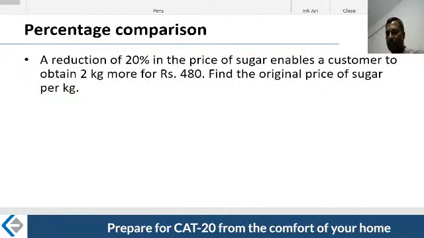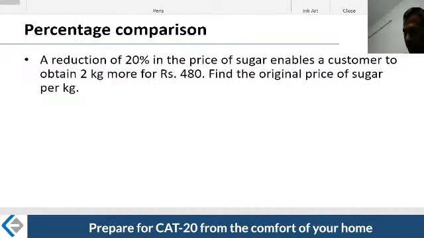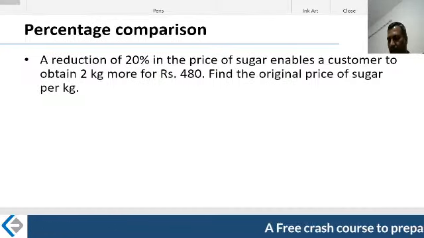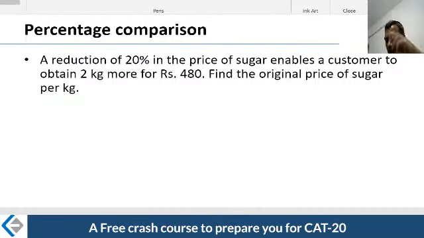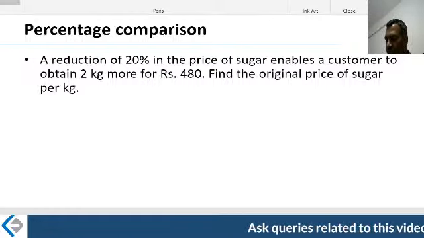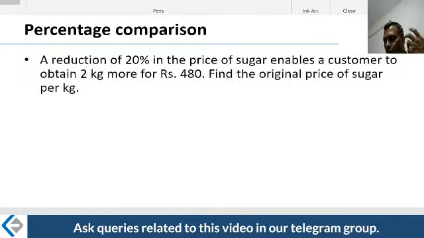Let's take one of the exam applications. Let's make it a little more practical and realistic, and put some words to this. Now look at what has happened here. The reduction of 20% in the price of sugar enables a customer to obtain 2 kg more of sugar for rupees 480.